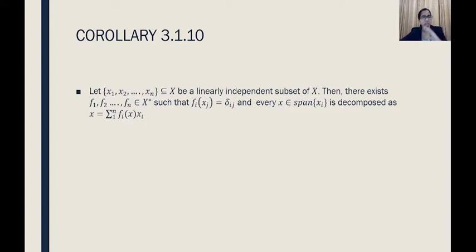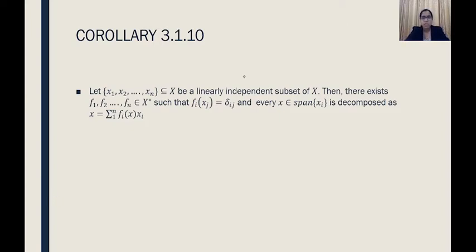Corresponding to any linearly independent subset we can always find a set of linear functionals such that fi of xj is equal to delta ij, and any element in the span of the xi can be written as the summation of fi of x into xi, that is, the constants will be nothing but the linear functionals. So now let's see how we can go on to the proof of this corollary.